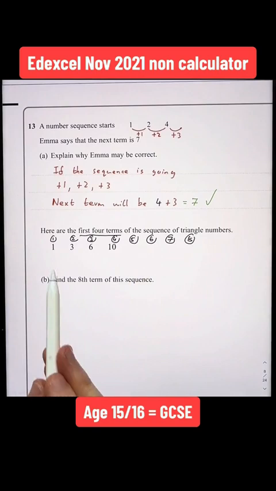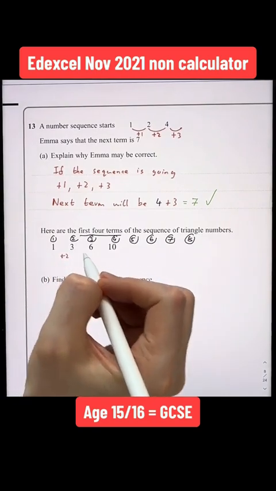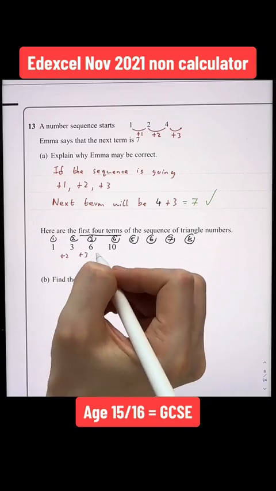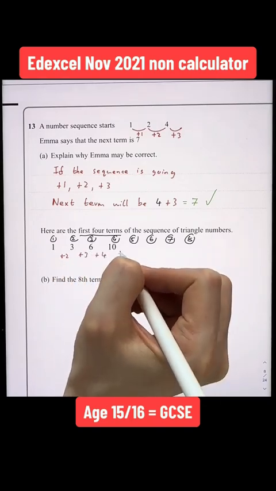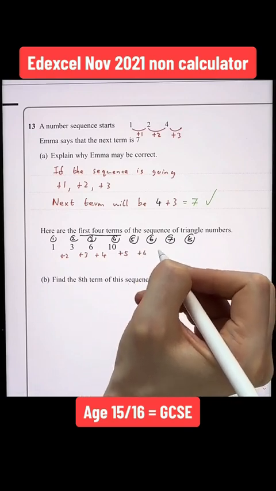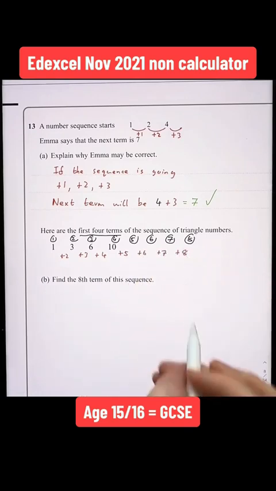Looking at the pattern, how do I get from 1 to 3? I'm adding on 2. From 3 to 6, I'm adding on 3. From 6 to 10, I'm adding on 4. So next time I'm going to add on 5. The next time I'd add on 6. Next time I'd add on 7. The next time I'd add on 8.